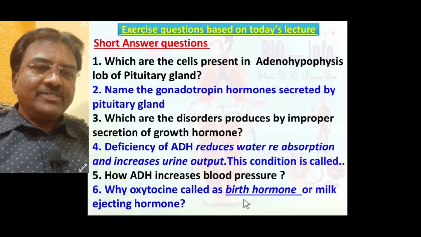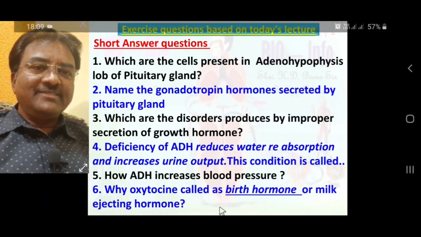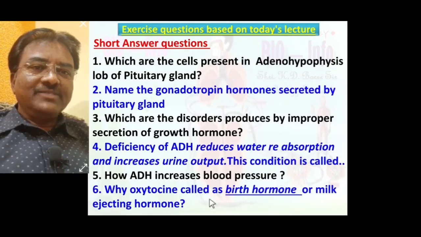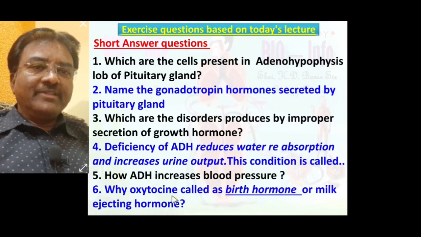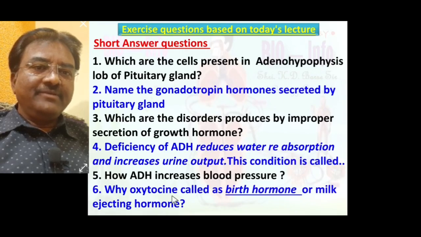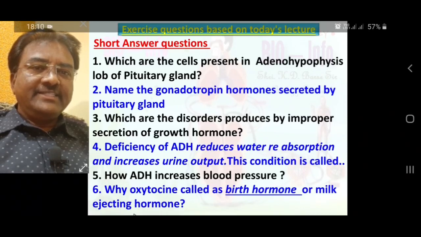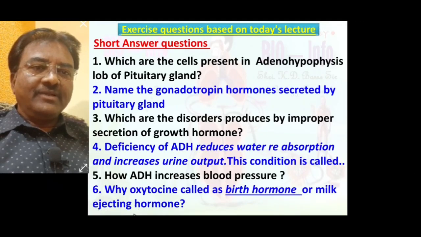Why is oxytocin called the birth hormone or milk ejecting hormone? Because oxytocin acts on uterine muscles during the childbirth process, so it is called the birth hormone. Oxytocin acts on the mammary gland, so the mammary gland initiates ejecting milk, so it is called the milk ejecting hormone.